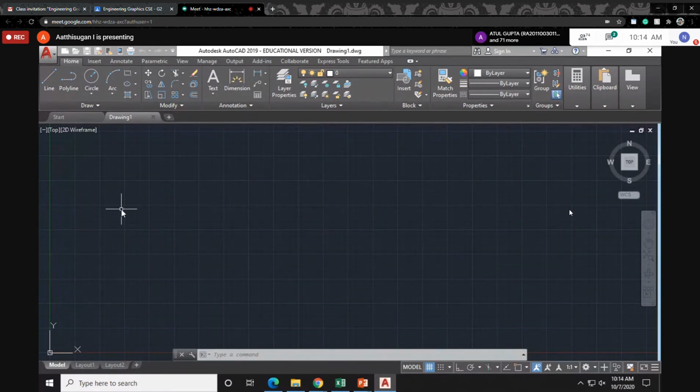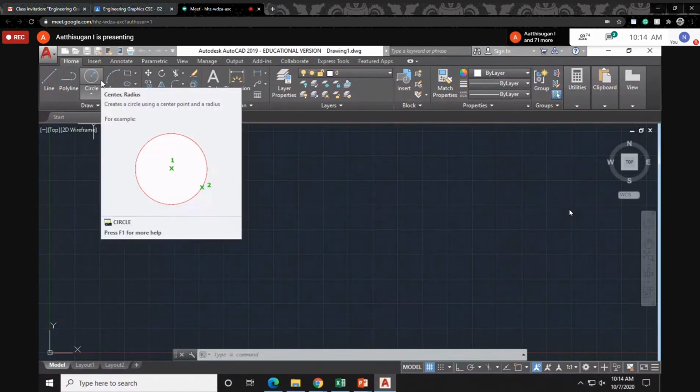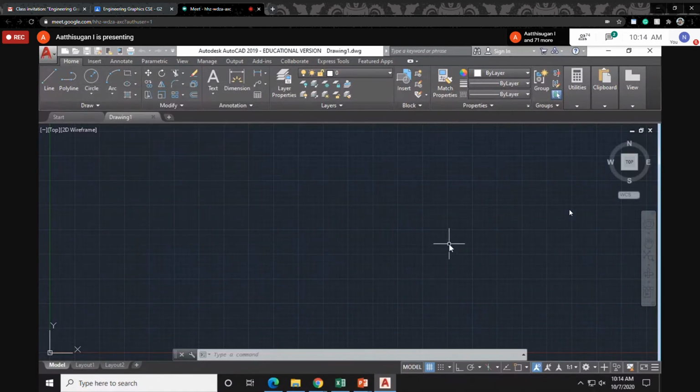Here the line and polyline options are showing, which means this window is in 2D. A 3D window is different, so I don't want to confuse you; I'll come back to it. So this is a 2D window, first you check it.